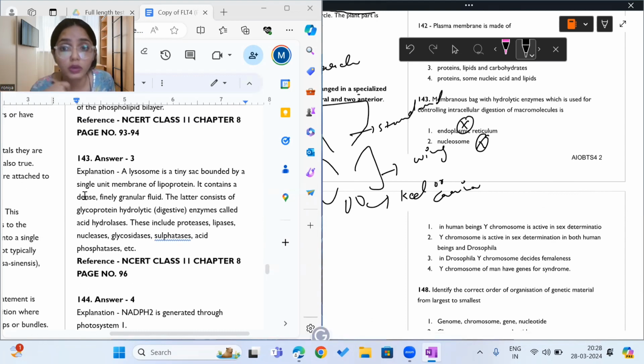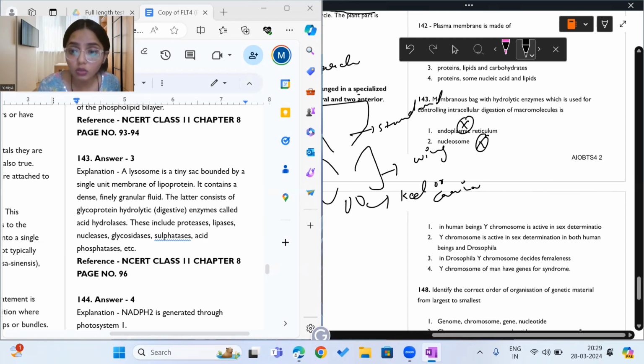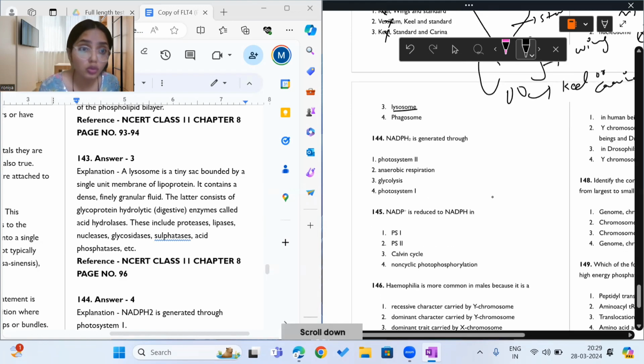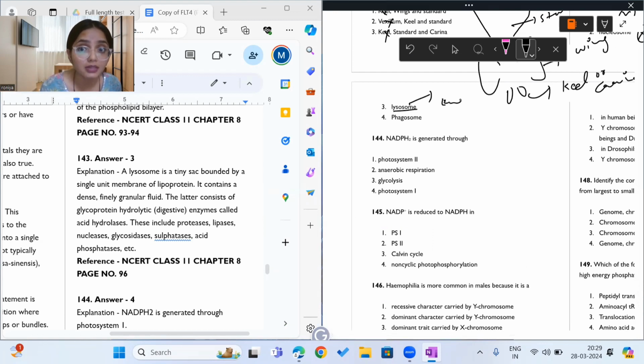Okay, let us move further. What does it say? Controls intracellular digestion of macromolecules. So it controls the digestion of macromolecules like proteins and lipids inside it, using the hydrolytic enzymes it has. So it means that organelle is a part of your endomembrane system. And what is it? It is lysosome.